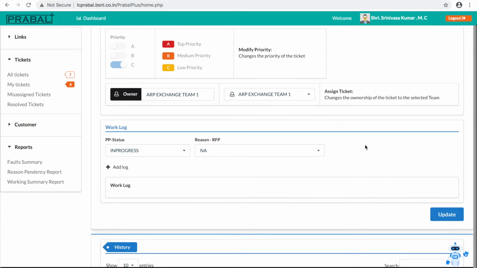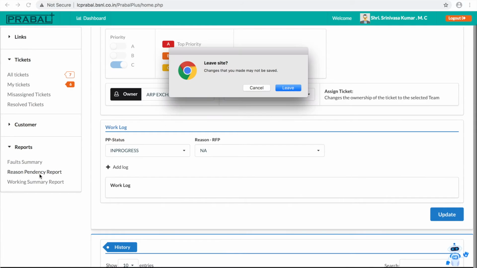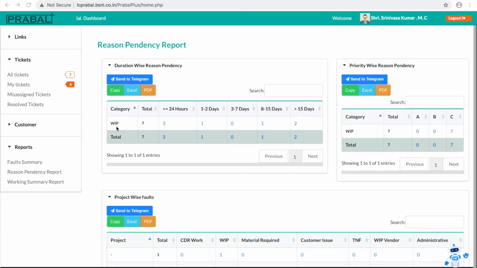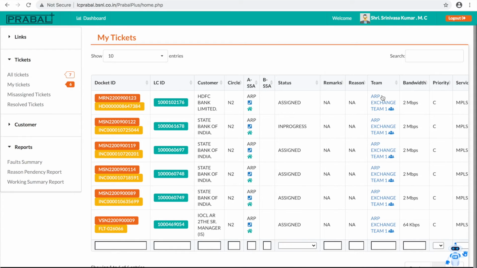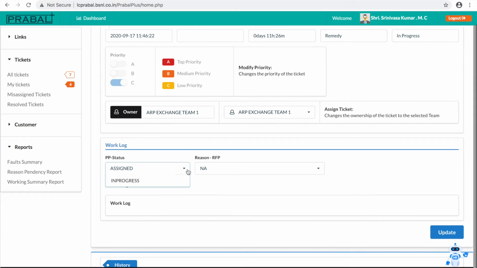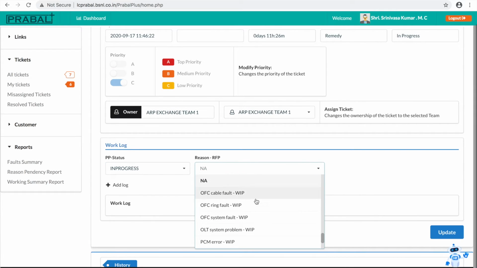So I will show you one report before proceeding further. If you look at the recent pendency report, all the 7 faults are showing as work in progress because you have not updated any status. Now I will change one status. Okay, I will give the status in progress and I will give the feedback.